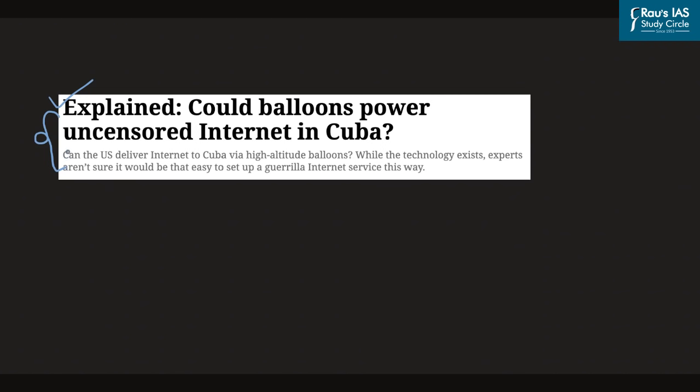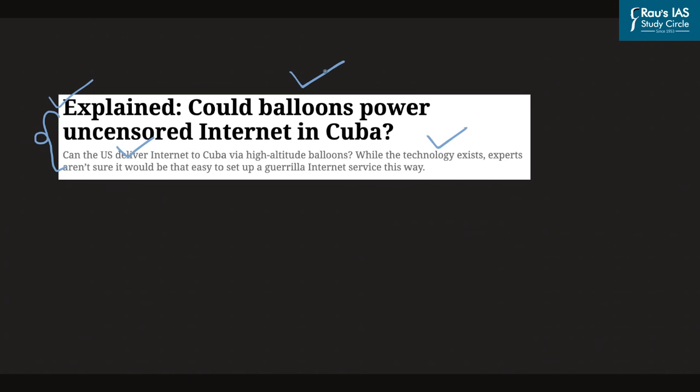And as such, this article that was published in the Indian Express Explained asks whether the United States of America can deliver internet to Cuba via high altitude balloons. In this regard, it has been said that while the technology exists, experts aren't sure it would be easy to set up guerrilla internet service this way. Now, one of the important projects that was initiated in the past with the aim of providing internet by way of balloons was initiated by Google. So let us look at what was the name of this project and also how it aimed at providing internet.